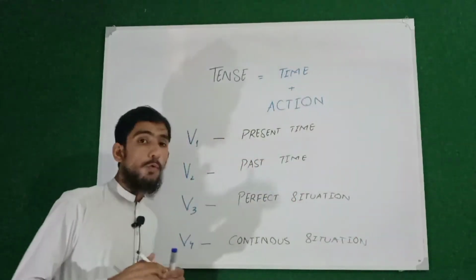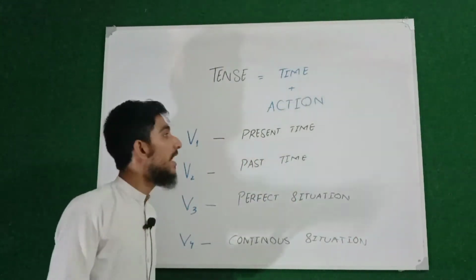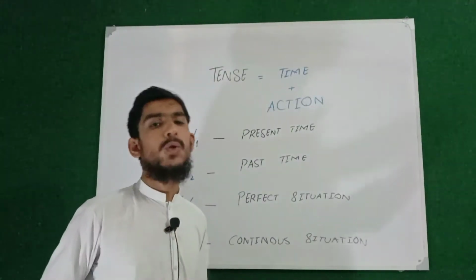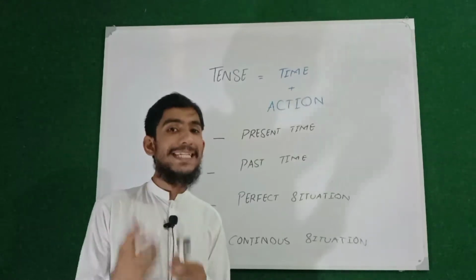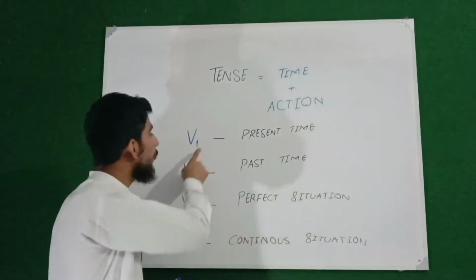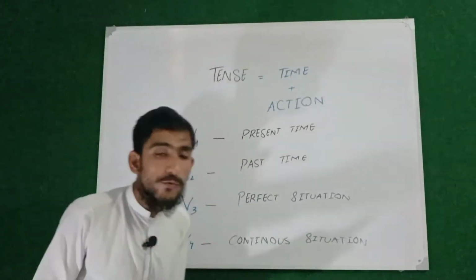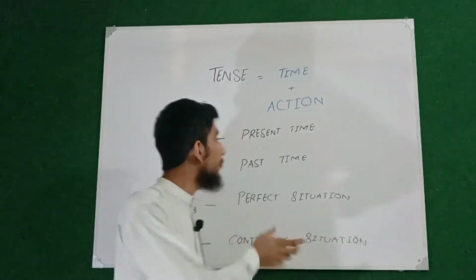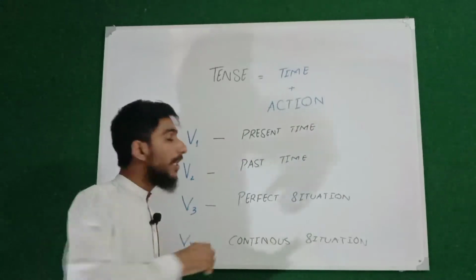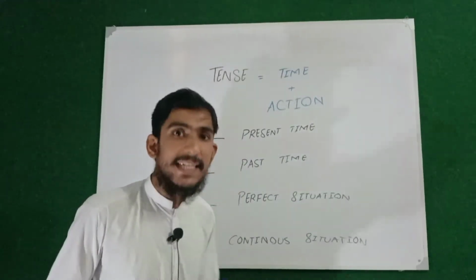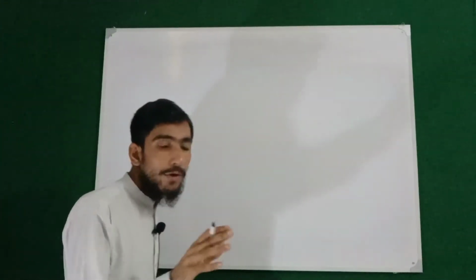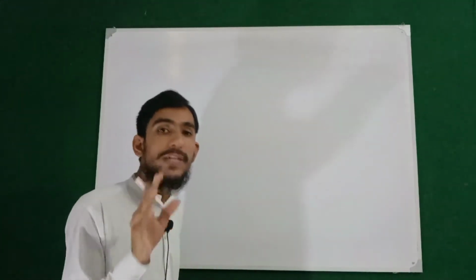So now we will be discussing more about tense. Now remember that the non-native writer, the non-native speaker or the non-native teacher calls these forms the verb first form, verb second form, verb third form, verb fourth form. But remember that the native writers have given names to these forms of the verb. In this video we will be discussing what these verbs are called. So let's begin and discuss what the native writers call these forms of the verb. They have given them names.